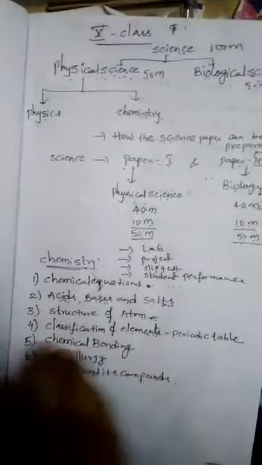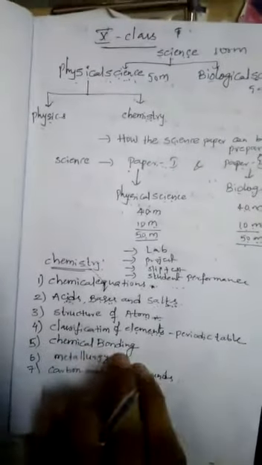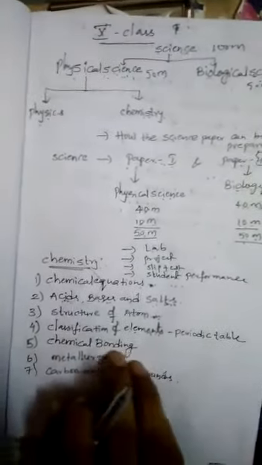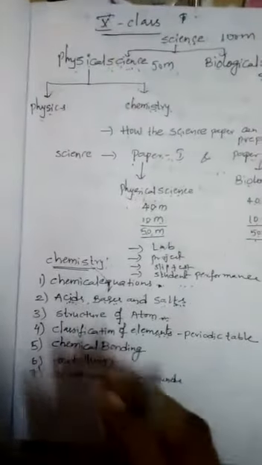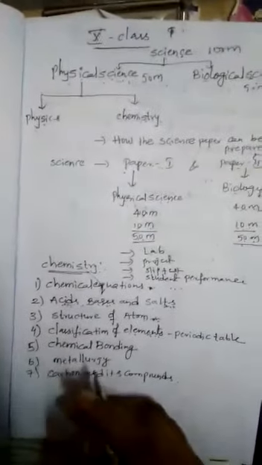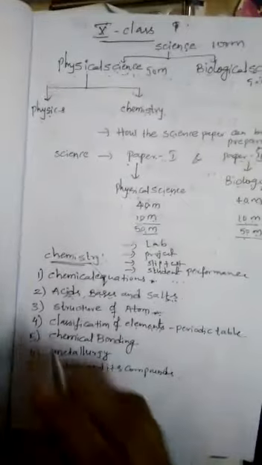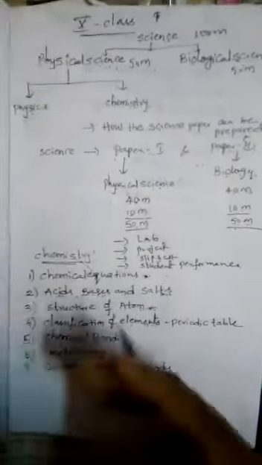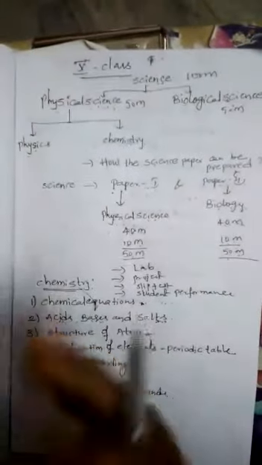And the next chapter is chemical bond. This chapter is very important. It will be useful to you when you go to higher classes like inter first year. It will be printed in intermediate first year also, chemical bond. In this chapter we will discuss what a chemical bond is, how bonding occurs, what the types of chemical bond are like ionic bond, covalent bond, and various examples related to ionic bond and covalent bond, and different theories to explain how the bond is formed between two atoms.